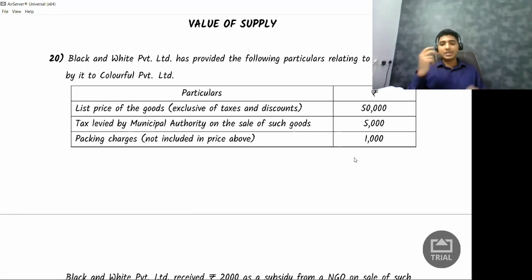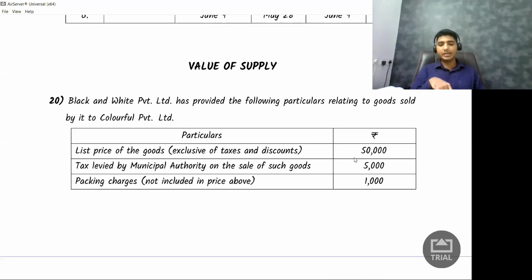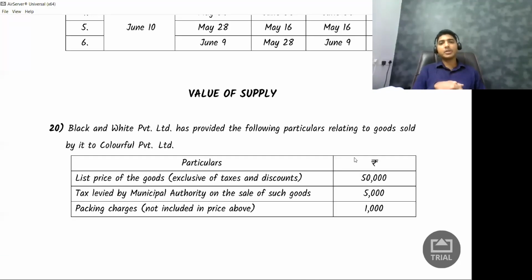So this is how your examination questions are going to be, and you're supposed to answer. Value of supply. Read the sum. Black and White Private Limited has provided the following particulars relating to goods sold by it to Colorful Private Limited. The list price of the goods is 50,000 rupees. This is exclusive of taxes and discounts. Tax levied by municipal authority is 5,000 rupees.